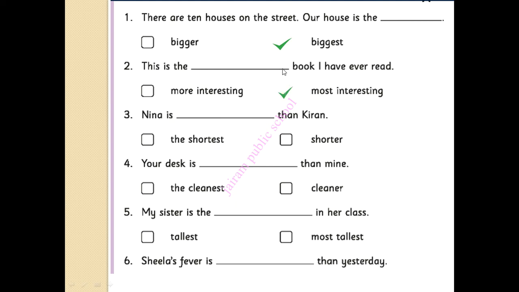Most interesting. Nina is dash than Kiran. Nina is shorter than Kiran. Your desk is dash than mine. Your desk is cleaner than mine. My sister is the dash in her class. Tallest in her class. Sheila's fever is worse than yesterday.